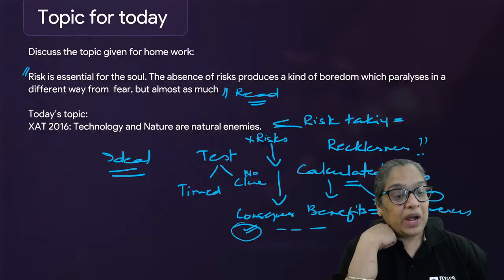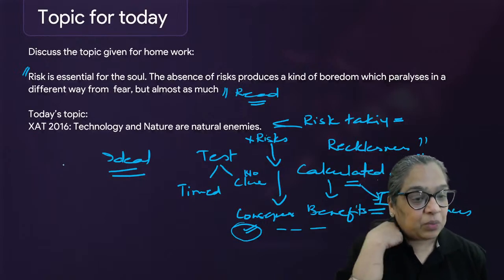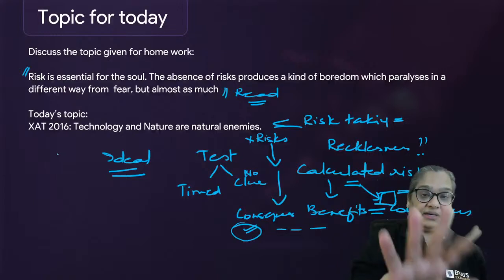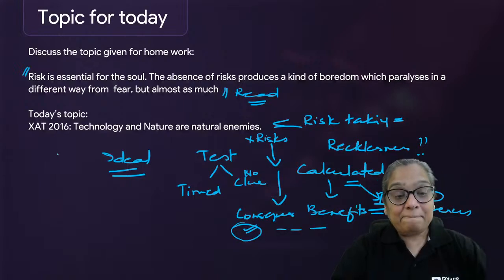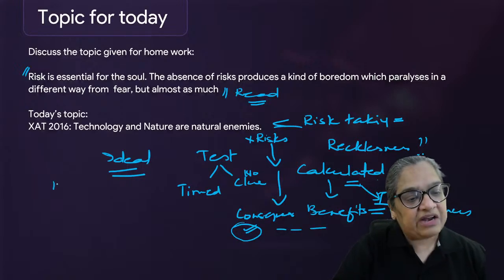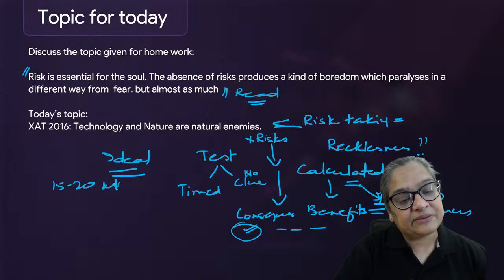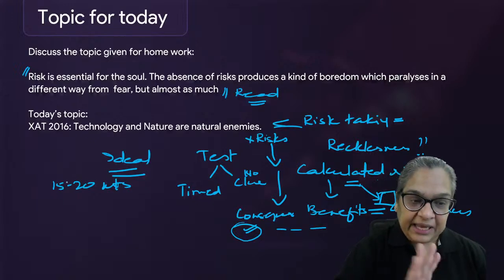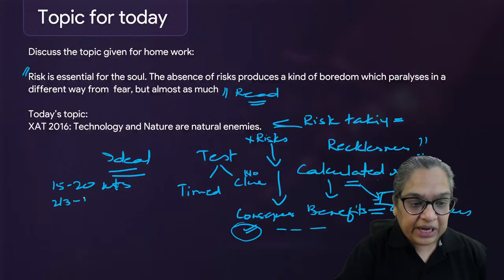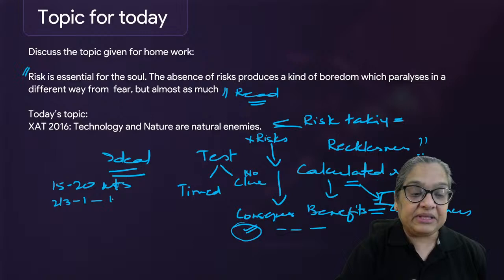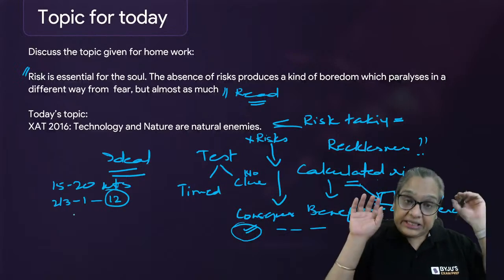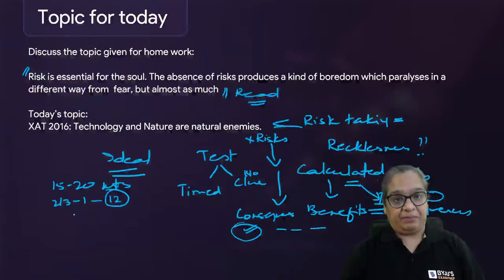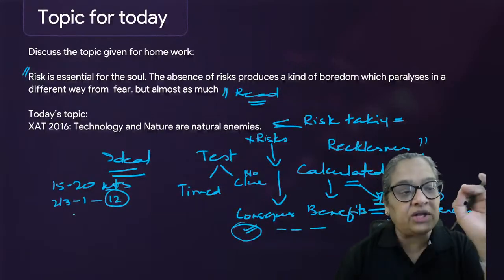Okay. Now, what do I want? Any questions? I will answer it. But what I want you to do is this PPT has all the topics of the last 5 years. Please time yourself to 15-20 minutes. Okay. First, quickly think of the topic for 2-3 minutes. Make an outline for a minute and then type in the rest 12 minutes. And please make sure you type an essay for 12 to 15 minutes, at least 2 or 3 before the